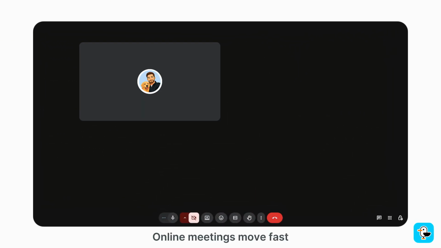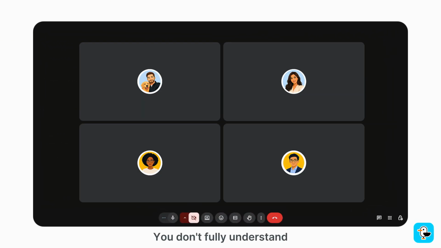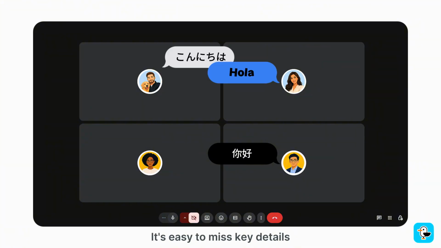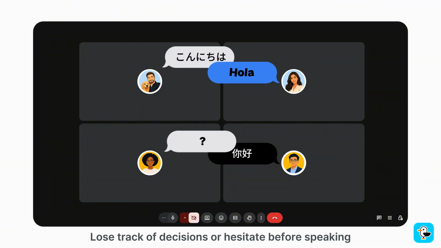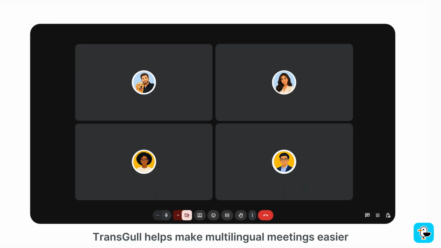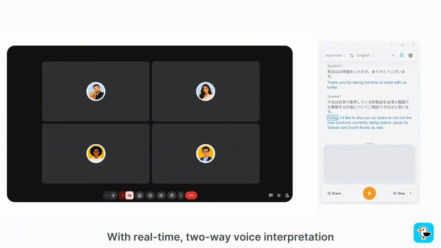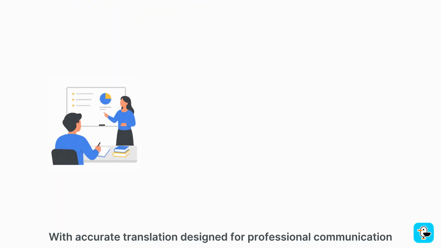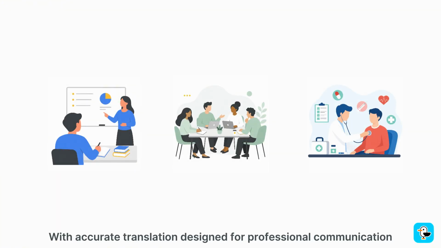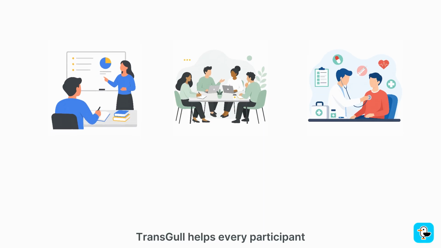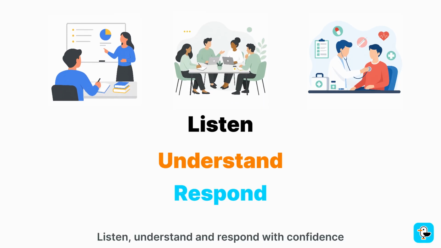Online meetings move fast. When the conversation is in a language you don't fully understand, it's easy to miss key details, lose track of decisions, or hesitate before speaking. TransGull helps make multilingual meetings easier with real-time, two-way voice interpretation. With accurate translation designed for professional communication, TransGull helps every participant listen, understand, and respond with confidence.